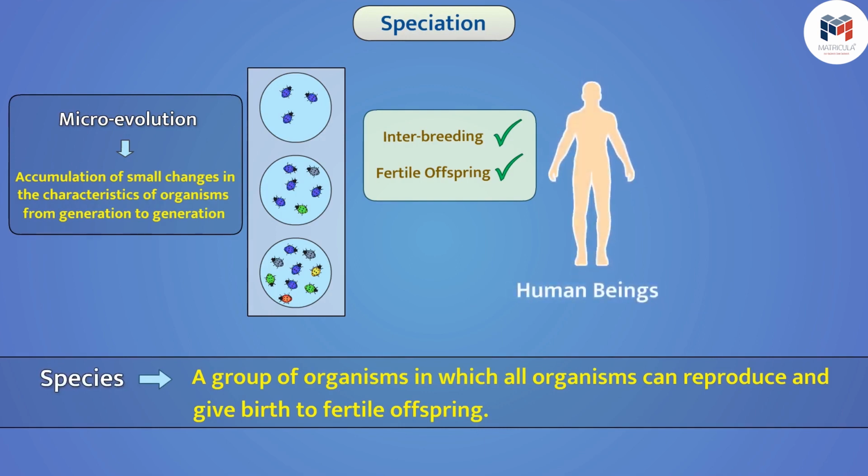Human beings are a species known as Homo sapiens. You can gather data about some species and write their scientific names.